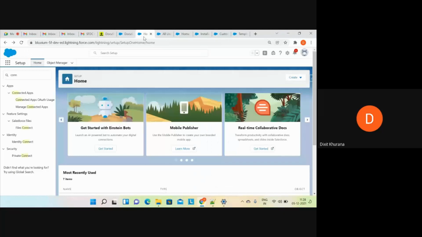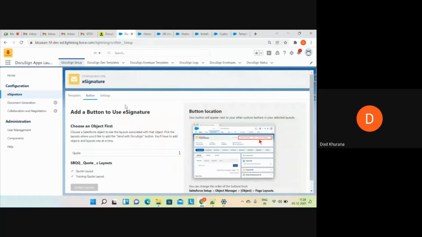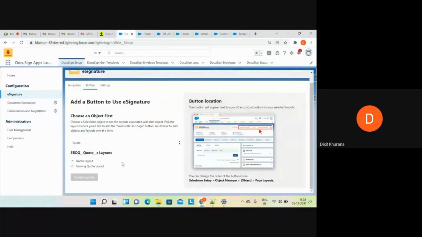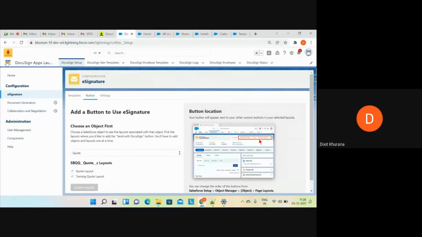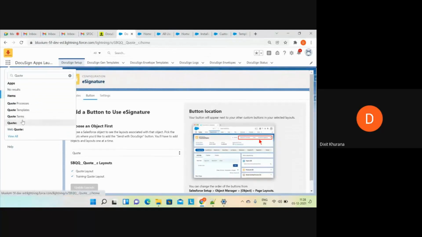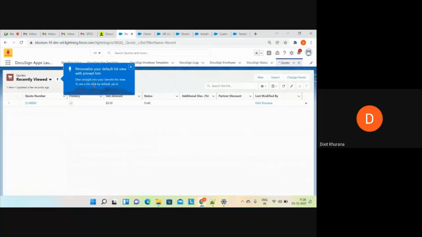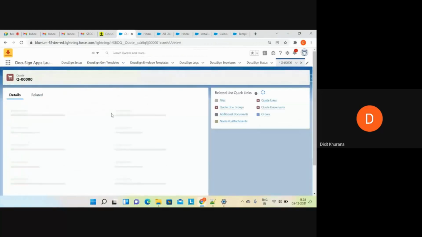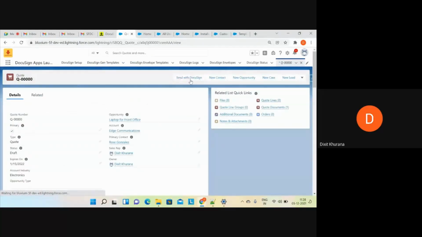What I was saying is, you have to click on update layouts. You can see this button is getting disabled now. Once you see the quote layouts, you will see a button named Send with DocuSign. If I go to any quote, I'll click on this. Now you can see this is the button, Send with DocuSign. This is the standard button which DocuSign provides to you.